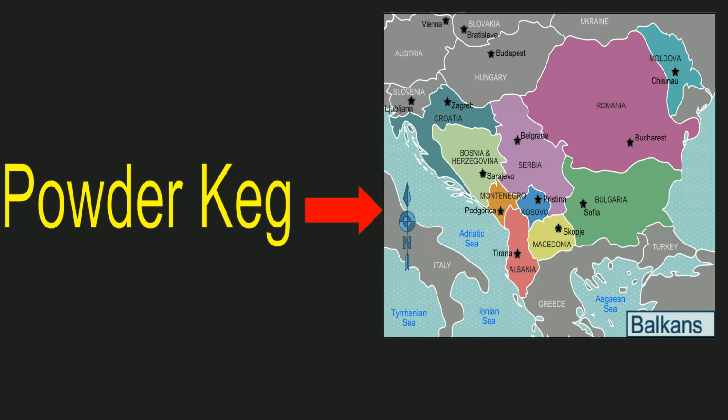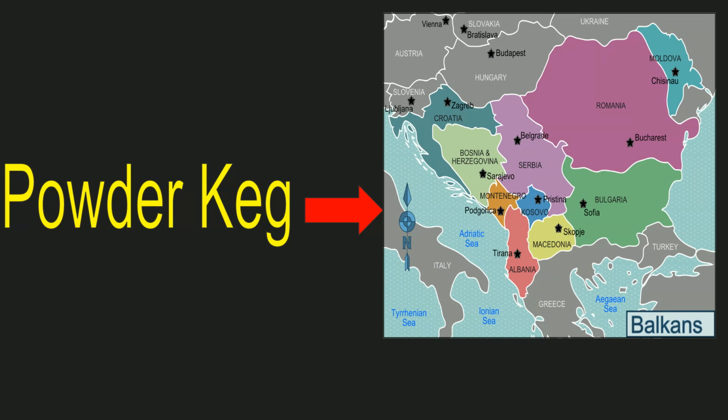Now, what is going to be the trigger? We talked about the causes. Now, this is the trigger of the war. The trigger of the war is what we refer to as the powder keg in this case. Powder keg, again, is just a barrel full of gunpowder ready to explode, and the Balkans were just that.